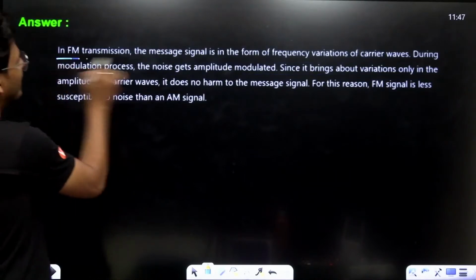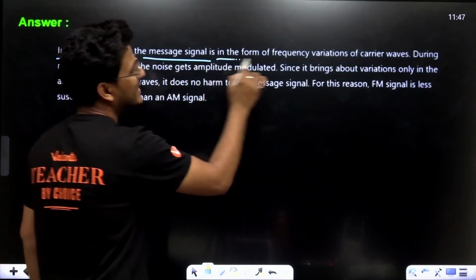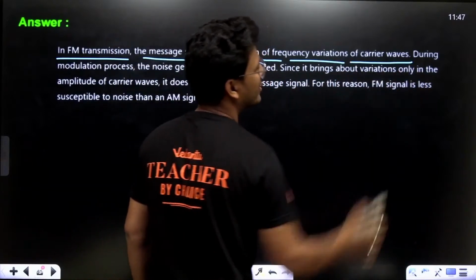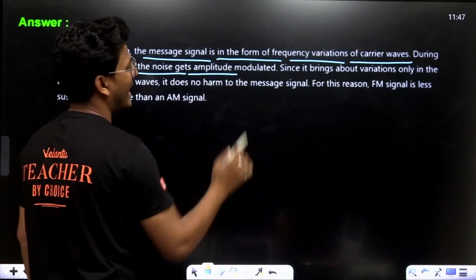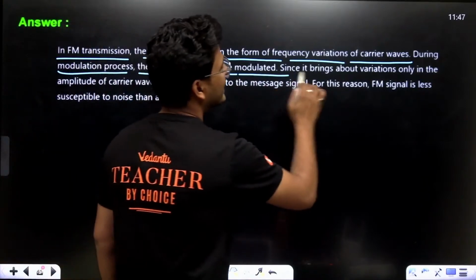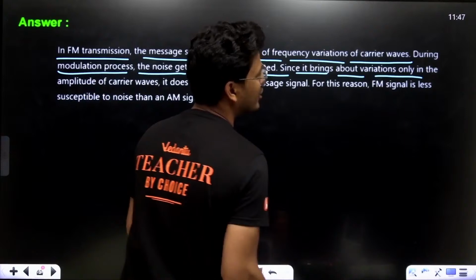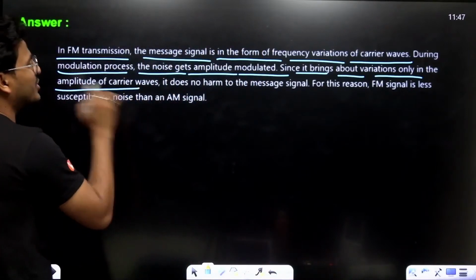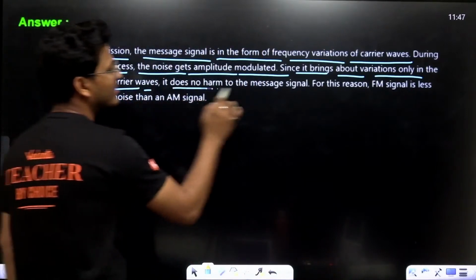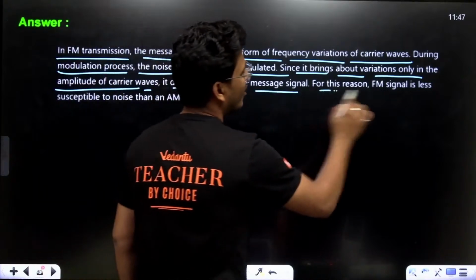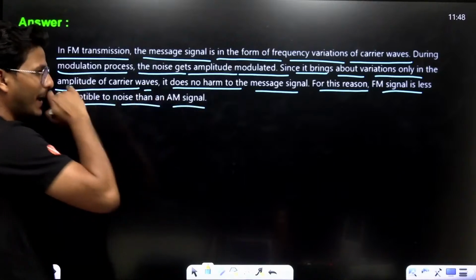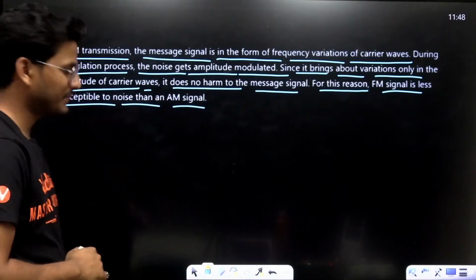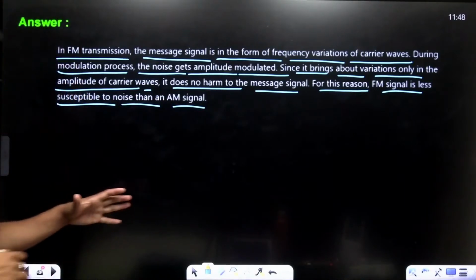In FM transmission, the message signal is in the format of frequency variation of the carrier wave. During the modulation process, the noise gets amplitude modulated, bringing variations only in the amplitude of the carrier wave. It does not harm the message signal. For that reason, FM signal is less susceptible to noise than AM signals. Right? This is frequency modulation.